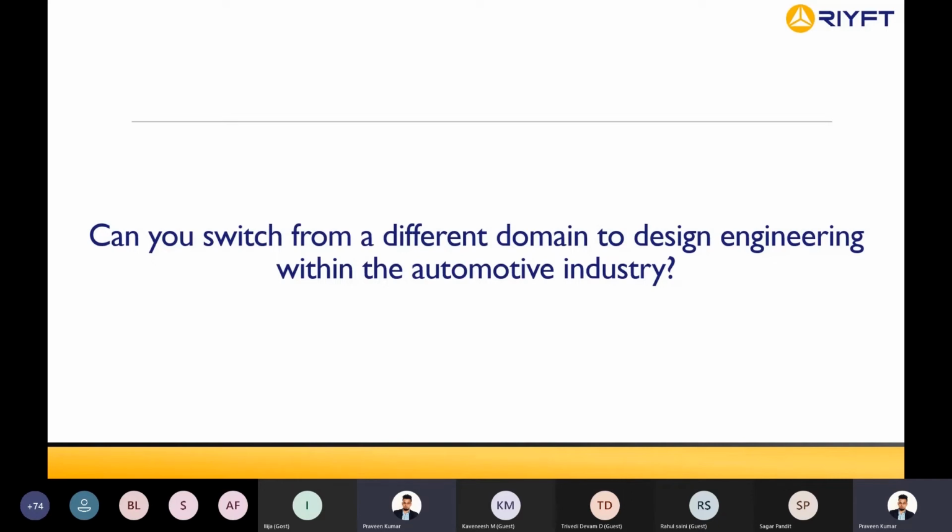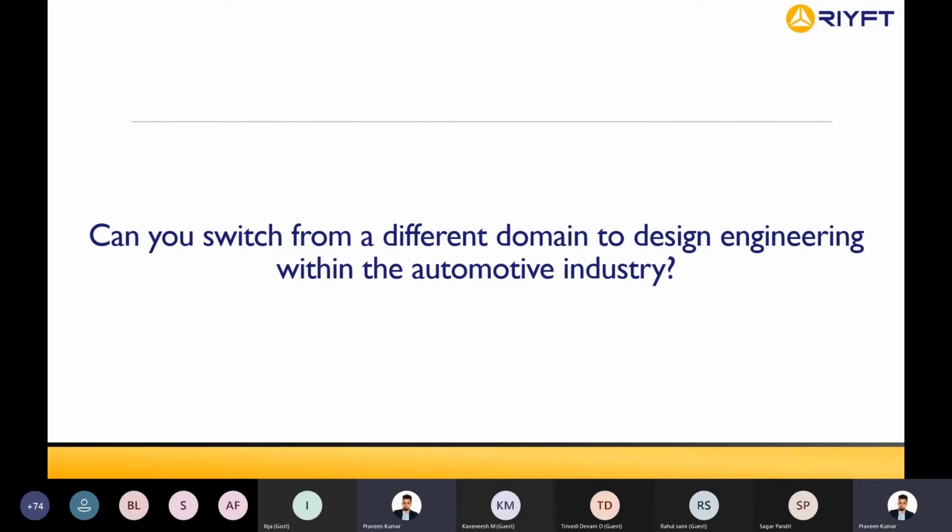And yes, there are very good chances that a manufacturing person can get into design, provided he has experience. He might not have the design knowledge, but he has very good knowledge of manufacturing of that part. Those are called transferable skills. So you should understand what skills can be transferred to your design job, and how to highlight that on your CV.